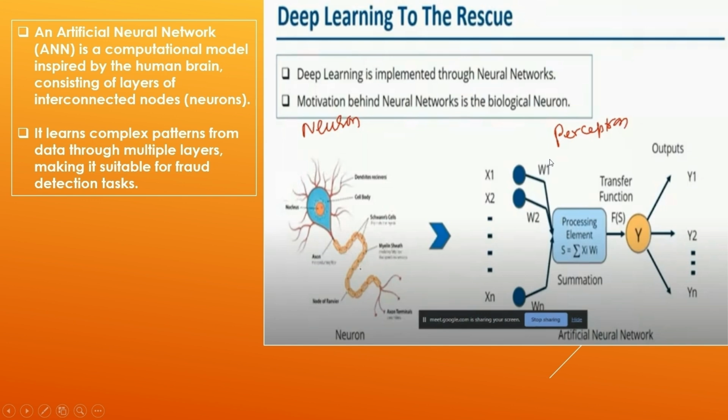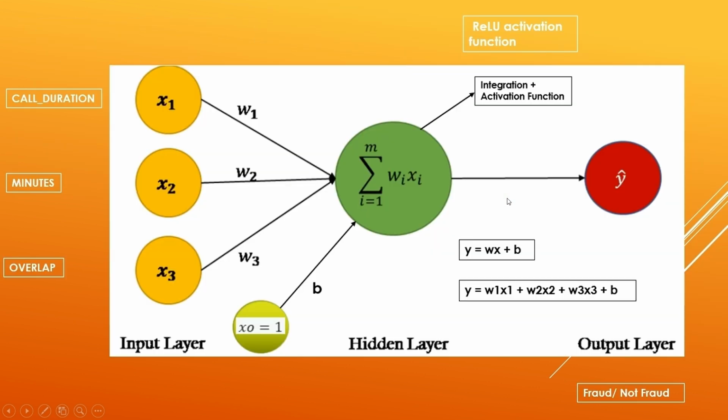In fraud detection, why is it beneficial? Because it learns complex patterns from data through multiple layers. That's why it is suitable for fraud detection tasks. Let's go to the next slide, and it will tell you more. Here we have x1, x2, x3.